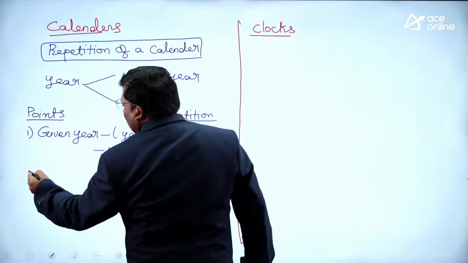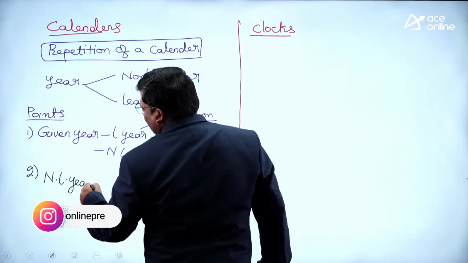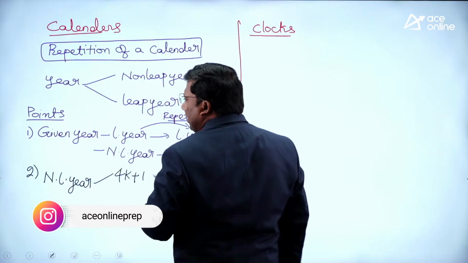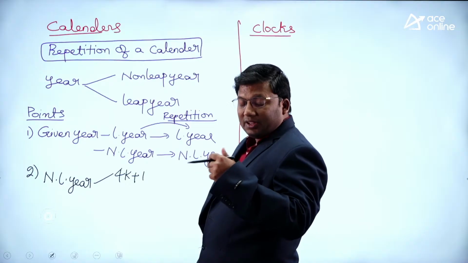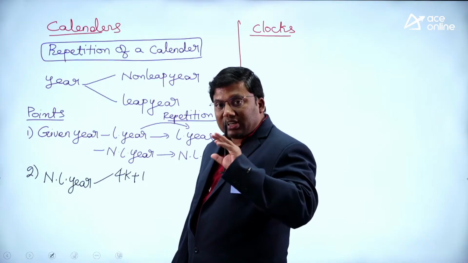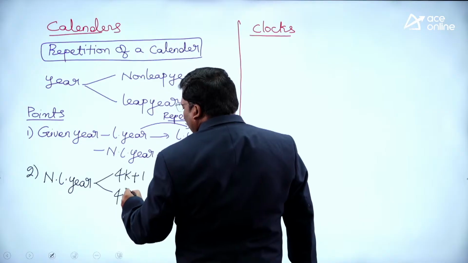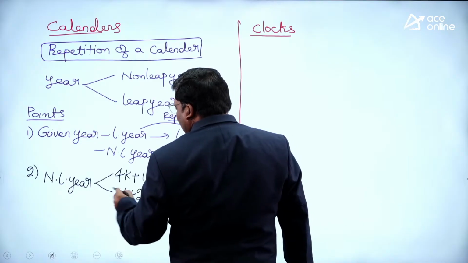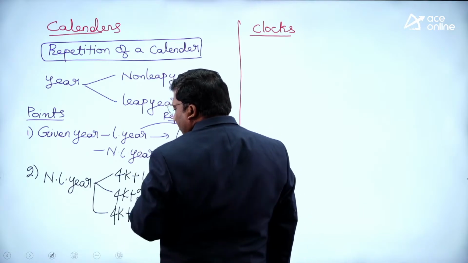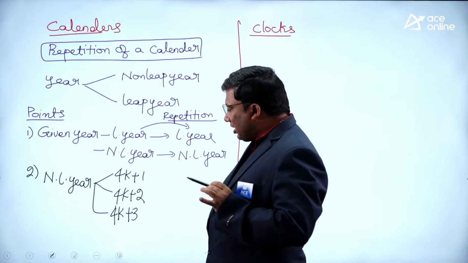If it is a non-leap year, please do not use the odd days concept. A non-leap year is a year which is not divisible by 4. If it is divisible by 4, then it is a leap year if it is a non-century. If it is not divisible by 4, it gives a remainder 1, or a remainder 2, or a remainder 3.